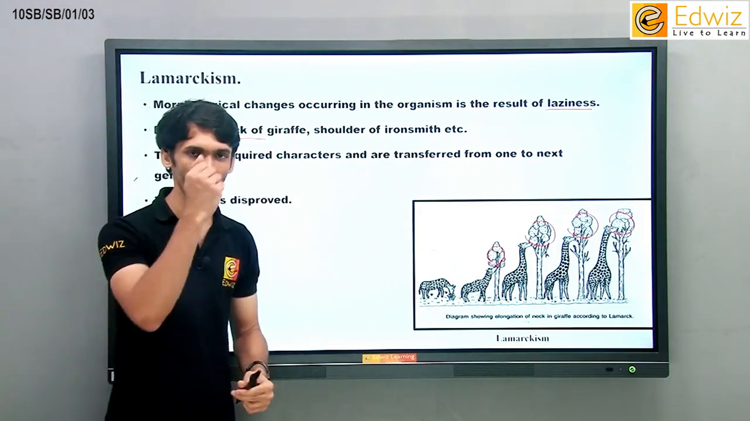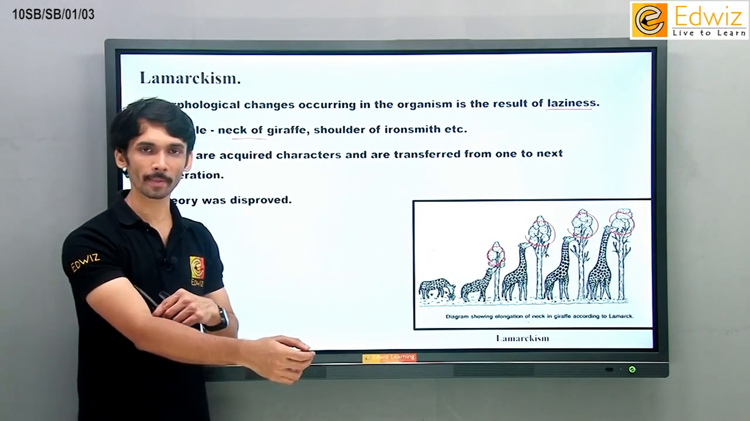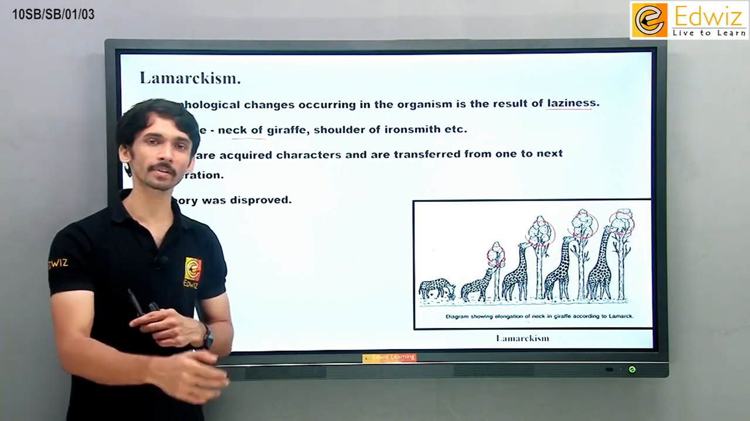Similarly, shoulder of iron smith. If I am the iron smith and if I am hitting on the iron, for example, if I am making something from that iron, so which means my hand will be developed, my muscles will be developed, so my babies will be having developed muscles since birth.